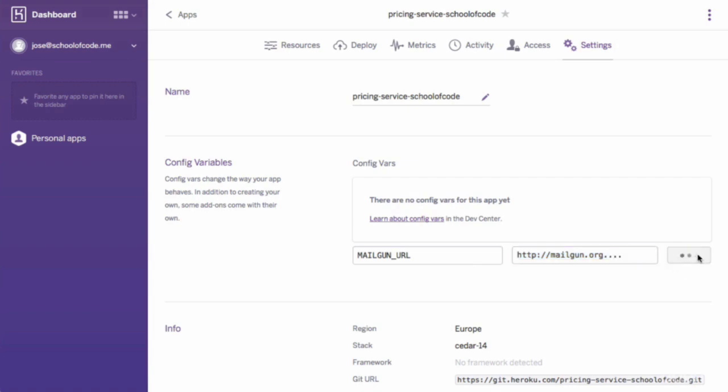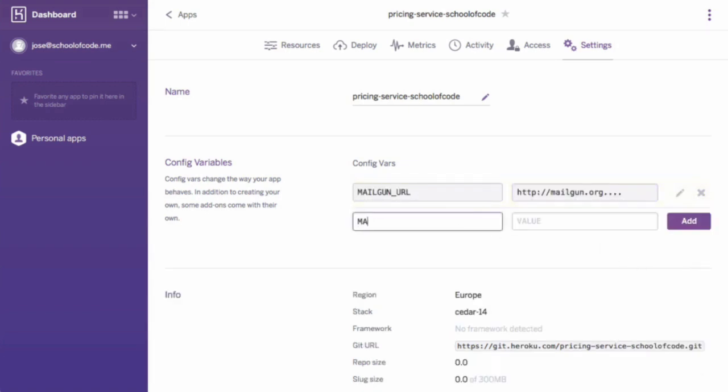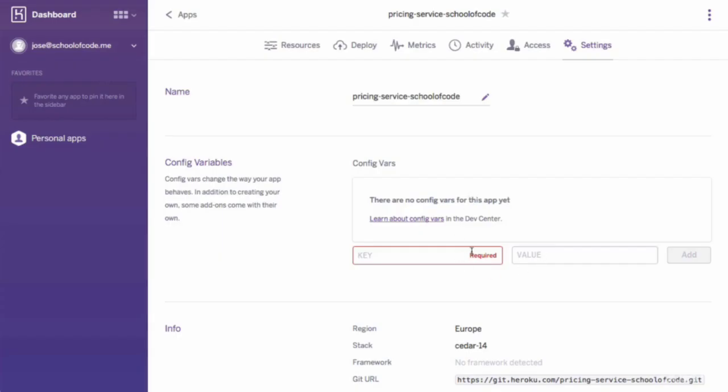And then once that's done, just press add, and then add the other ones, mailgun_API key, and add your API key there, and then finally the from as well. Naturally, for security purposes, I won't show you exactly my values, but you get the general idea. Just copy the value that Mailgun gives you and put it in each of these value boxes, and remember to press the add button at the end. Once you've done that and you've got your 3 or 4 config variables, if you want to also hide your email, then we are ready to continue setting up our app for deployment to Heroku.